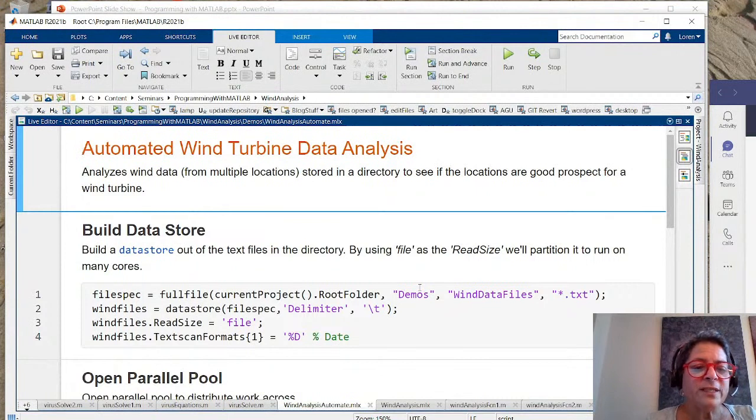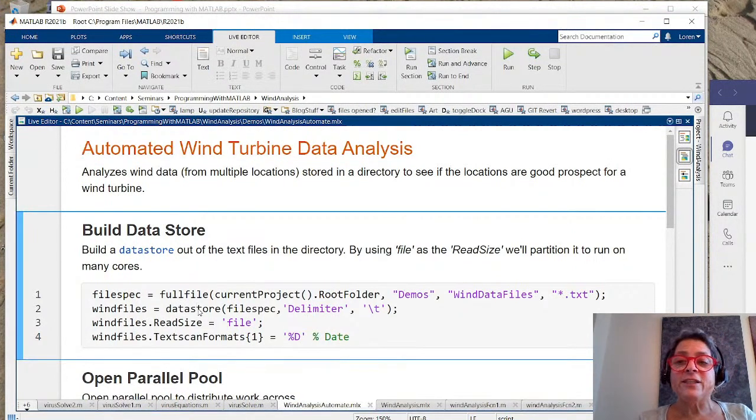So what I'm going to do is I want to get all of the files. I want to basically look at all the files that are in that folder here. So I'm going to get the full path to that directory. And then instead of loading the data in, I'm going to create a reference to it. That's what a datastore lets me do. So I would encourage you to look up datastore in the documentation. And we're saying it's tab delimited, and we're saying that the first input is going to be a date, one of those datetime things.